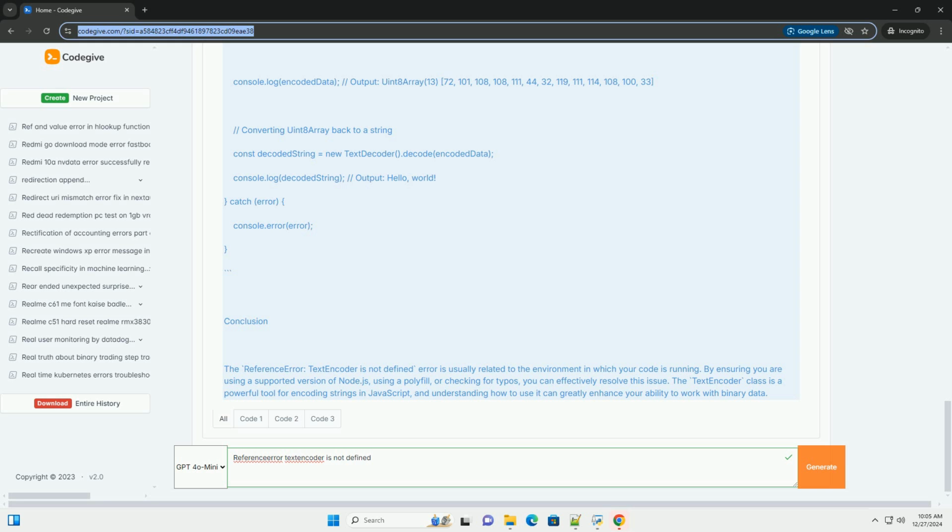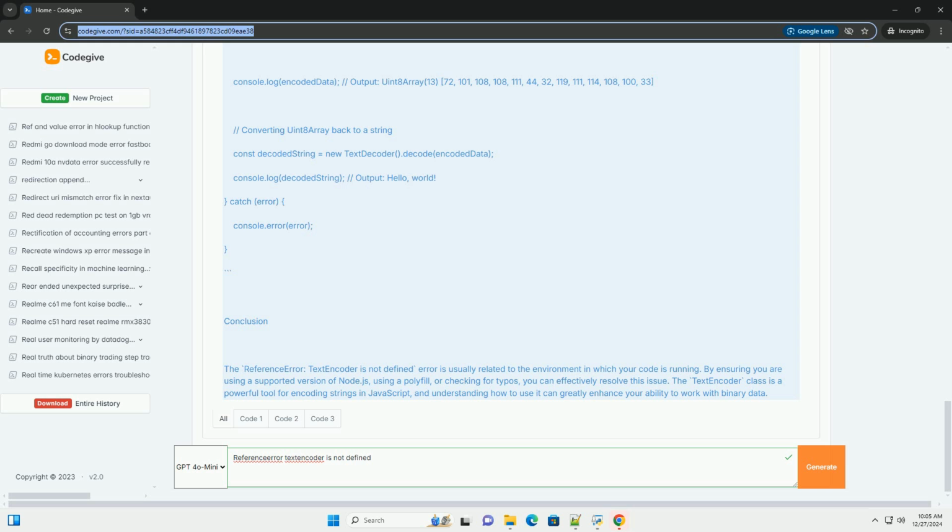How to fix the error? 1. Update Node.js. If you are using Node.js, ensure that you are running a version that supports TextEncoder. You can check your Node.js version with. To update Node.js, visit the Node.js website, https://nodejs.org, and download the latest version or use a package manager.